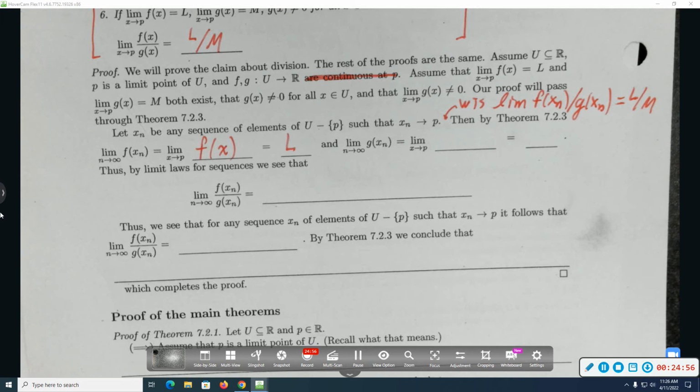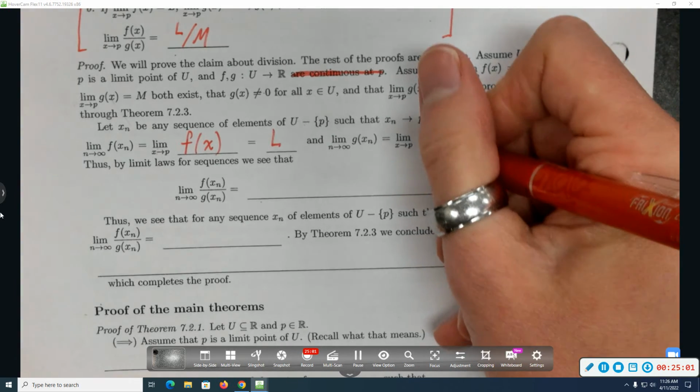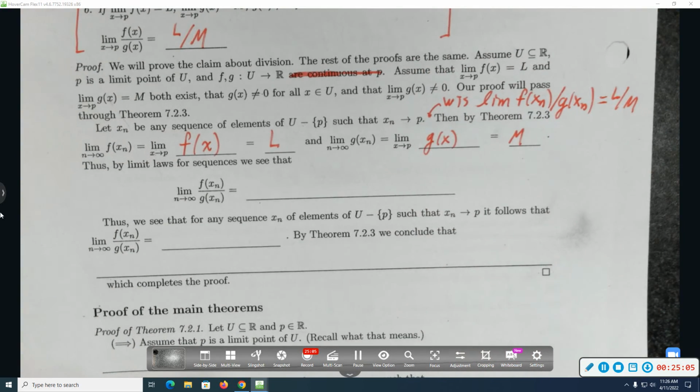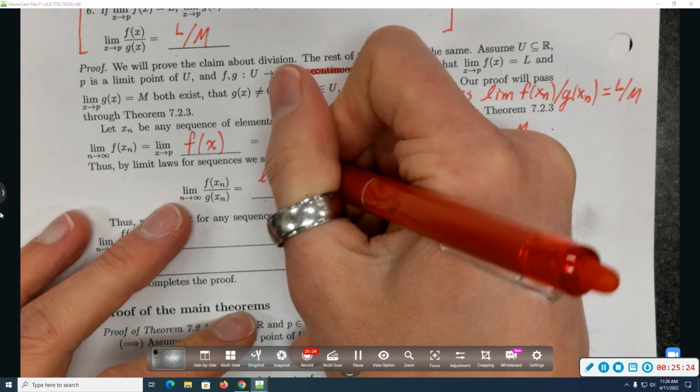That's the thing we called L. And we can do the same thing for g, right? All right. So now I know the limit of f of x sub n. I know the limit of g of x sub n. I would like to compute the limit of f of x sub n divided by g of x sub n. Do I have limit laws that apply for limits of sequences? What's the limit of that fraction? The limit of each fraction part? Yeah.